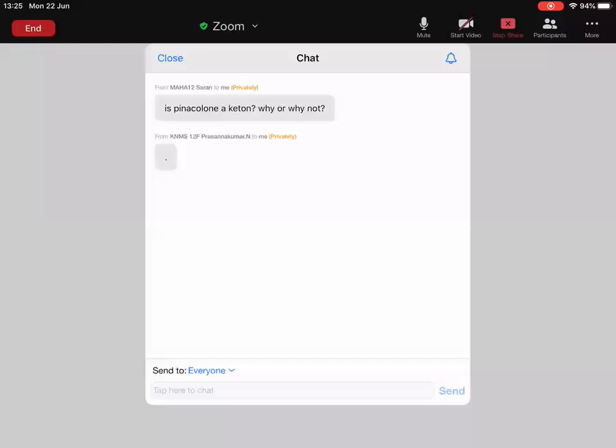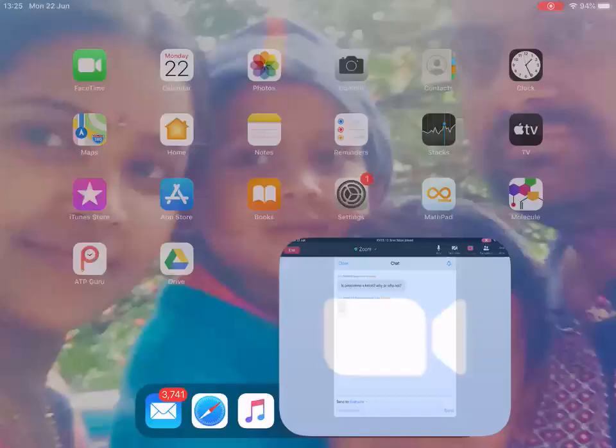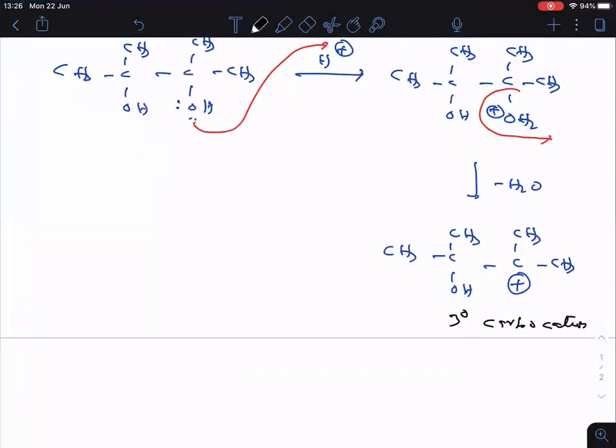One student posted a question: is pinacolone a ketone? Why or why not? Why or why not means what I should tell. It is a ketone. So the carbocation formed is tertiary.